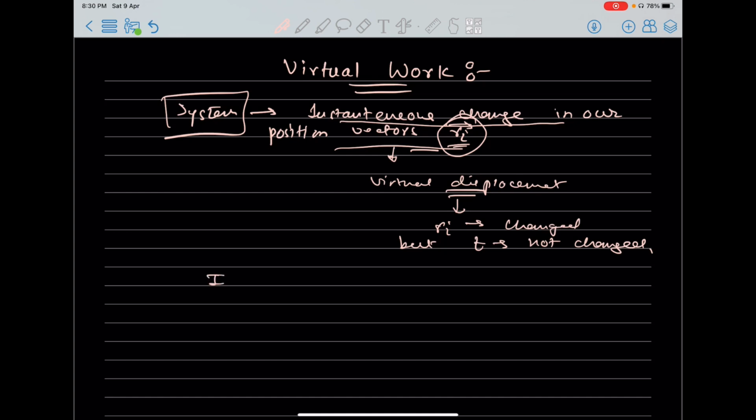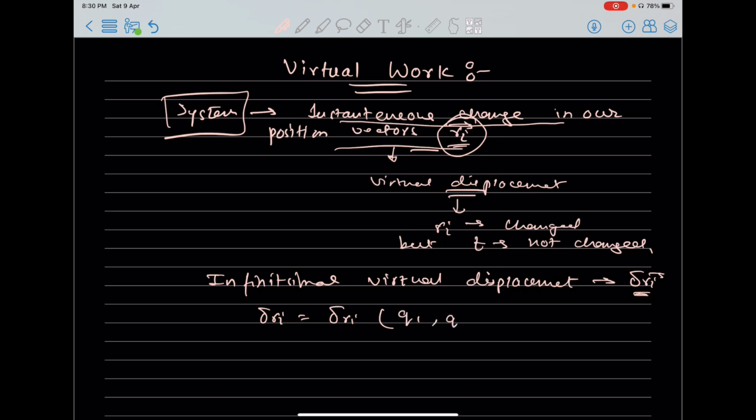Now for infinitesimal virtual displacement, we will denote it by delta Ri. Okay. So how will this delta Ri look? Delta Ri will look something as follows, right? Delta Ri will be a function of what? q1, q2, dot dot dot qn. Here we have these n generalized coordinates.